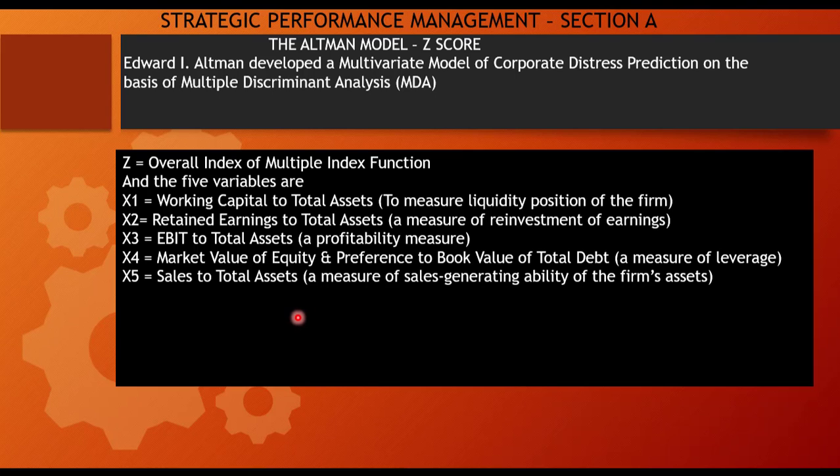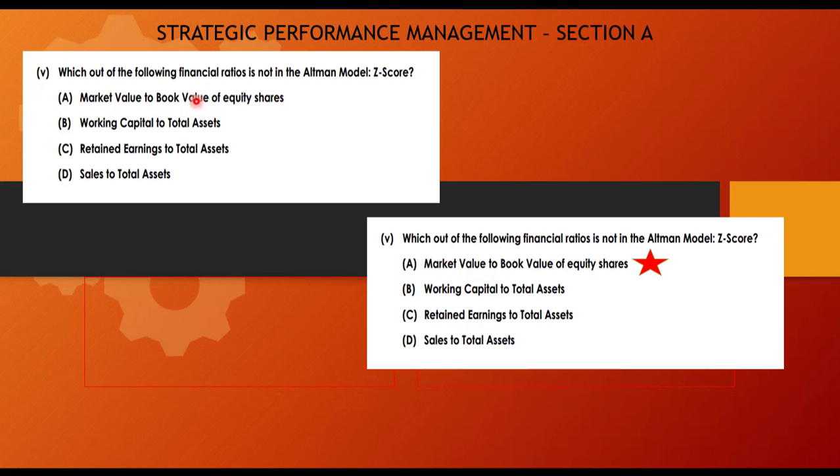Let's go to the previous slide. To answer this question in line with the variables we studied in the previous slide, we can find that market value to book value of equity shares is the ratio which is not found in the Altman model Z score. Hence, I have highlighted it here for easy reference. I think you would be able to understand the components of the Altman model Z score now, which will be very easy for your examination also.